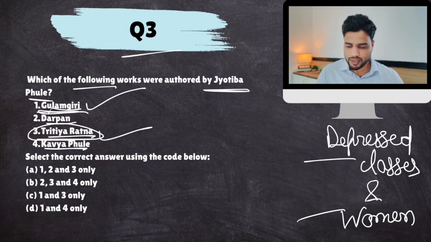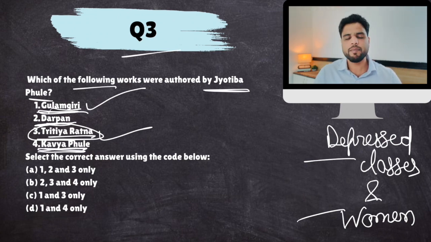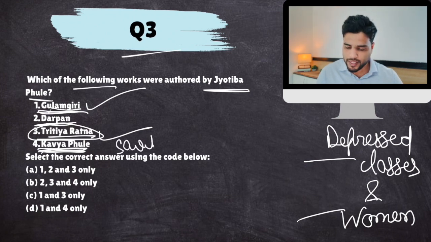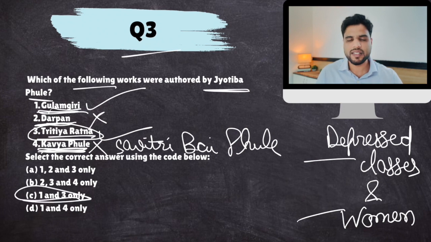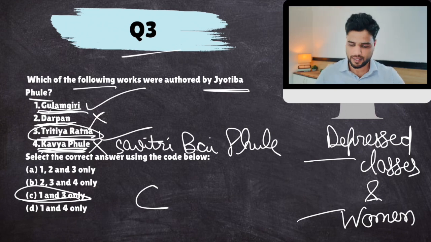Okay. Now, Darpan was basically a newspaper that was written by someone else. It was not Jyotiba Phule. And Kavya Phule was actually a set of poems written by Savitri Bai Phule, his wife, not Jyotiba Phule. Okay, so the answer would be 1 and 3 only, Tritiya Ratna and Gulamgiri. Tritiya Ratna was a play showing the plight of depressed castes. Clear? So the answer is C.